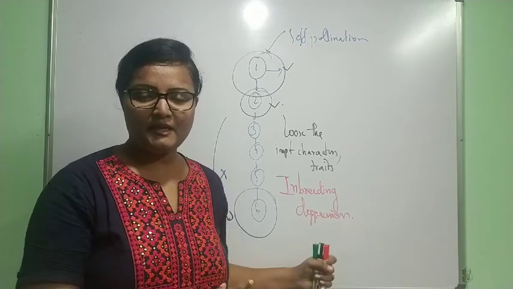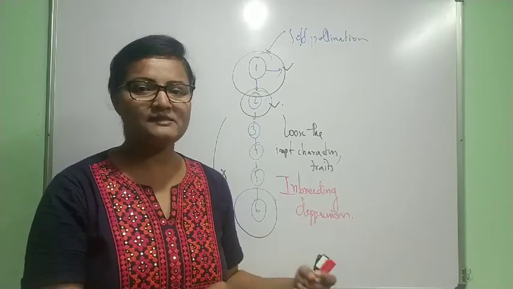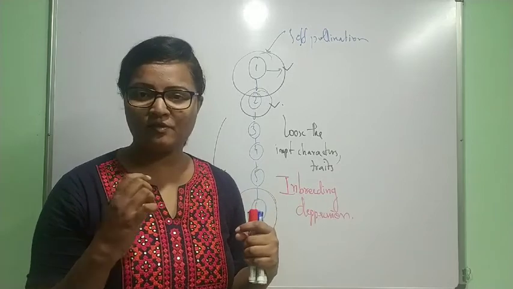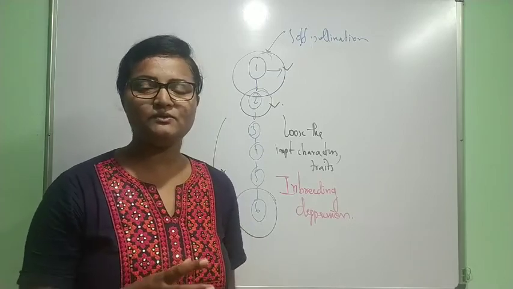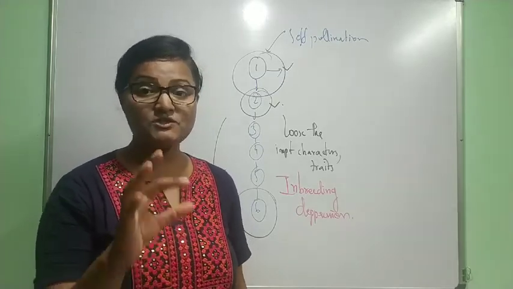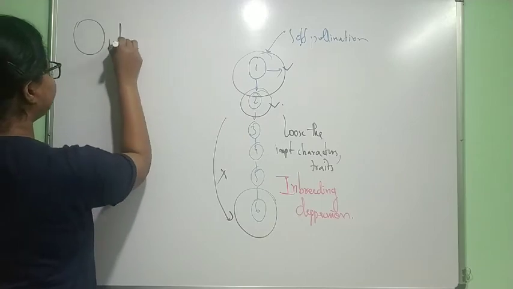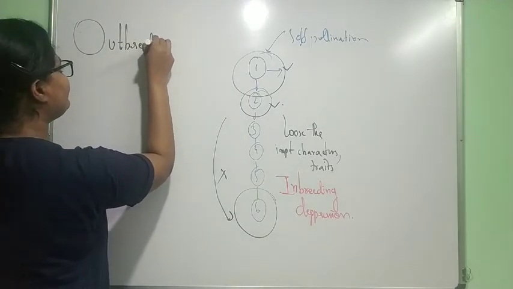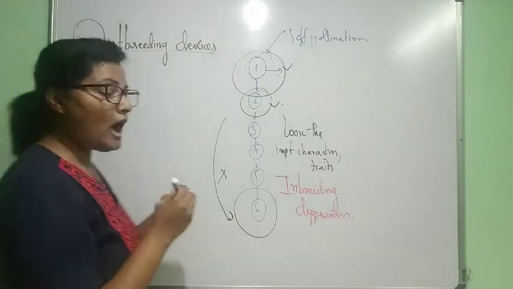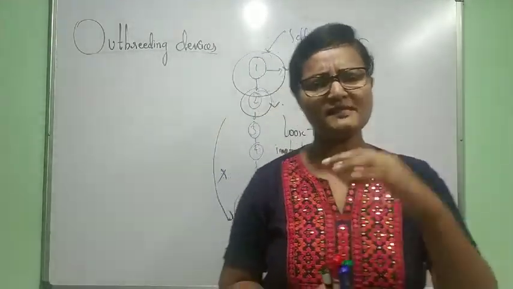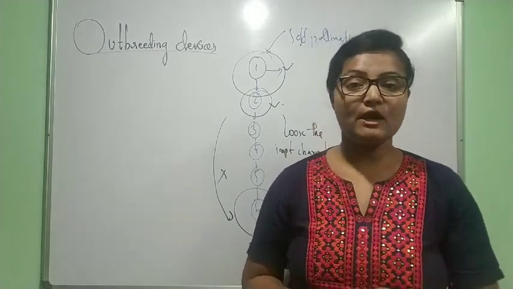To overcome this inbreeding depression, some plants avoid self-pollination and encourage cross-pollination through some devices. Such devices we call outbreeding devices. These are the devices which avoid self-pollination and encourage cross-pollination.